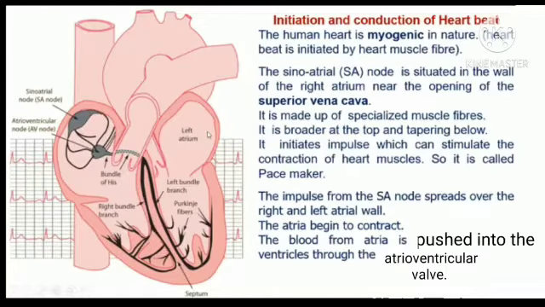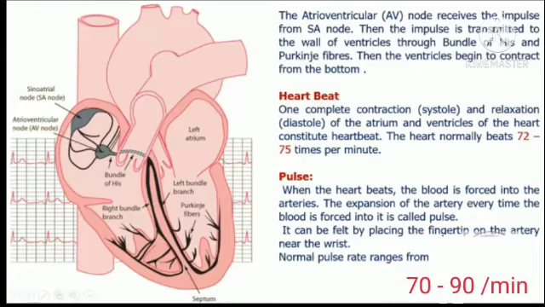The impulse from the SA node spreads over the right and left atrial wall. Then the atria, that is auricles, begin to contract. The blood from the atria is pushed into the ventricles through the atrioventricular valve. Then the AV node receives the impulse from the SA node.